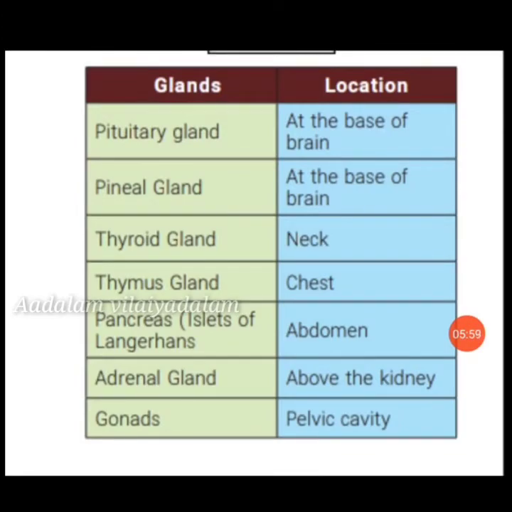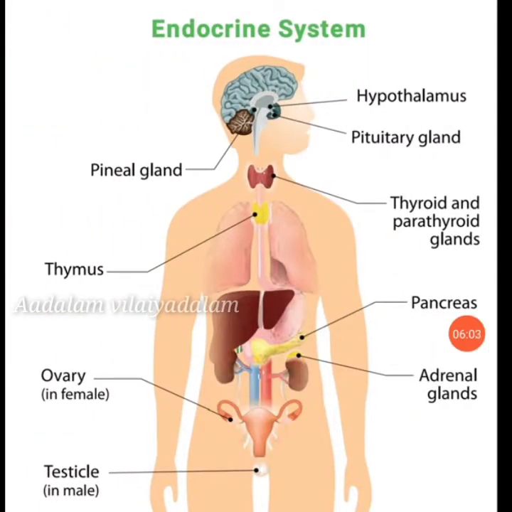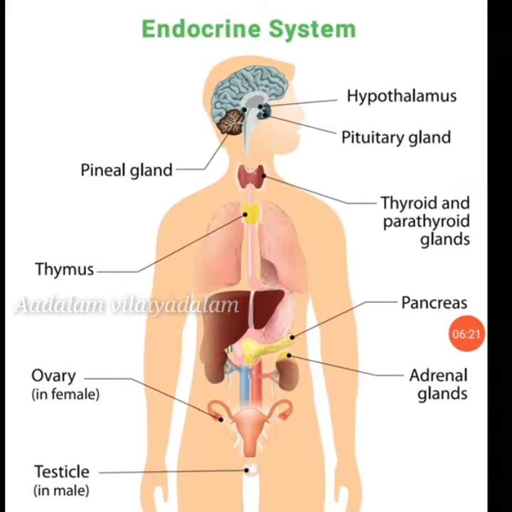Pituitary gland at the base of the brain. Pineal gland at the base of the brain. Thyroid gland, neck. Thymus gland, chest. Pancreas gland, abdomen. Adrenal gland above the kidney. Gonads, pelvic cavity. So this is the endocrine system.